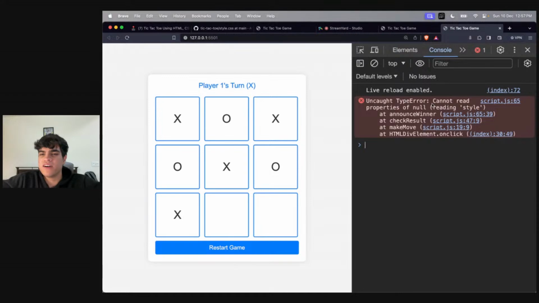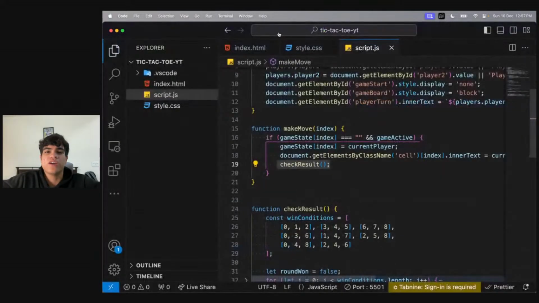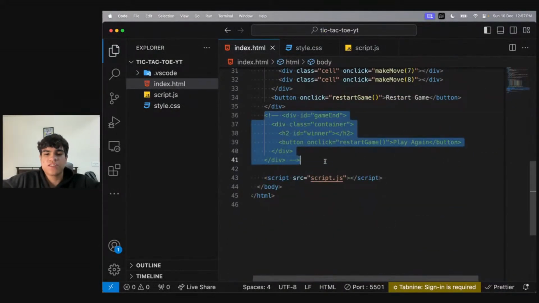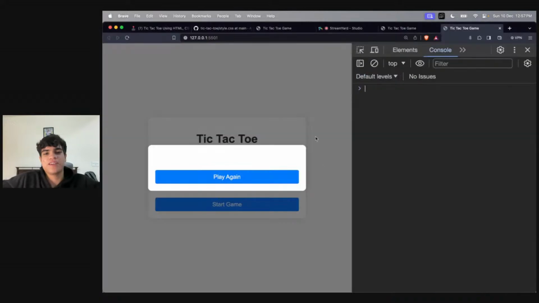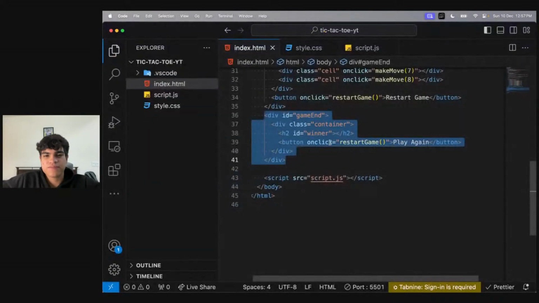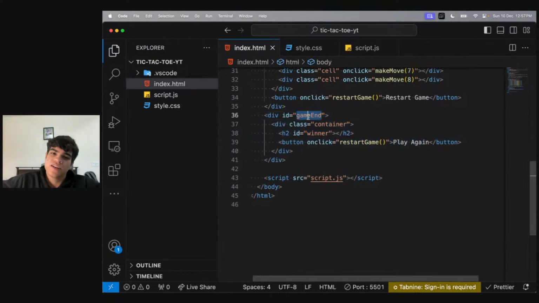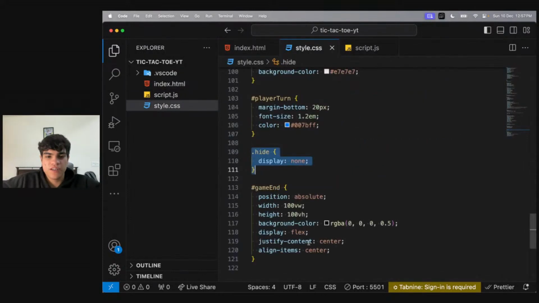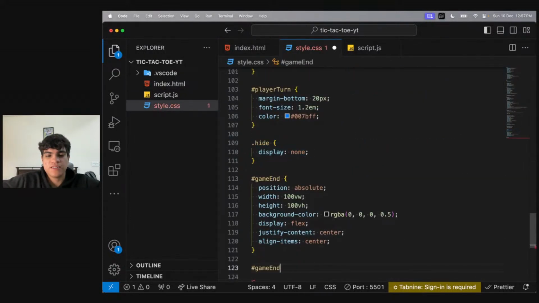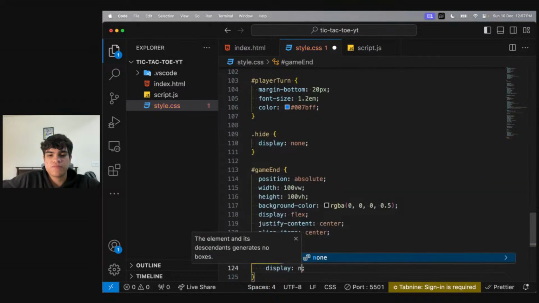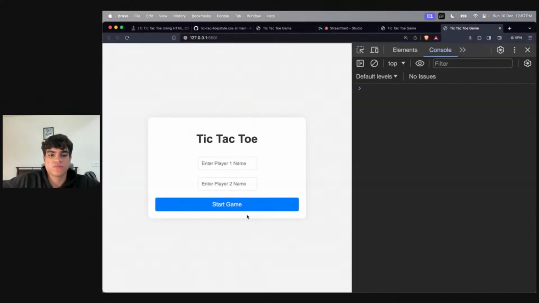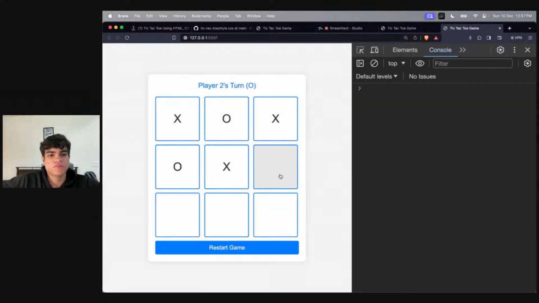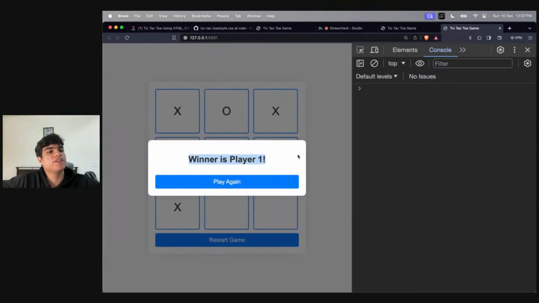There's an error. Reading style announce error. Okay. Oh, this code is commented out. My bad. Now it will show. Yes. Let's try to play again. And I need to make sure that this is also not shown earlier. So what I'll do is I'll just say hashtag game end display none. Yes, winner is player one.